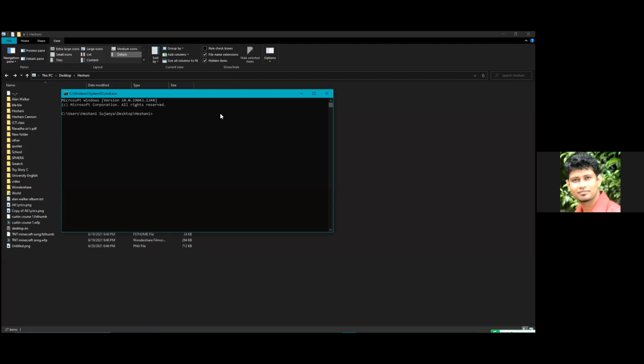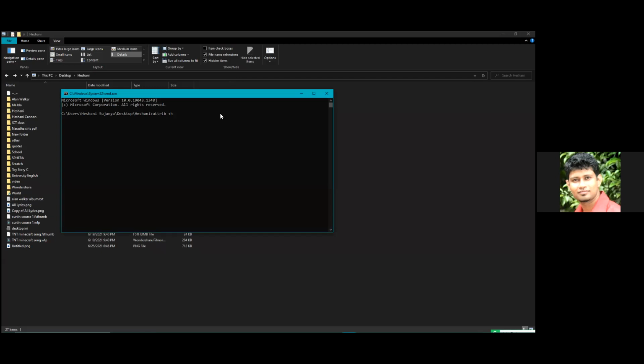Now you have to type a command: attrib, B for ball, space, plus S, plus H, space.